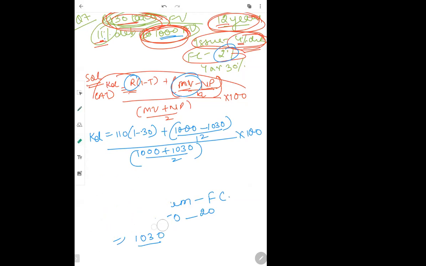Now when you calculate, 110 multiplied by 0.7 gives you 77 plus.